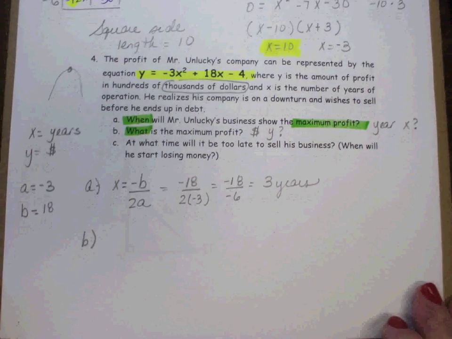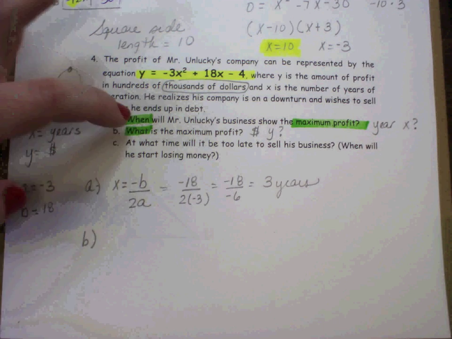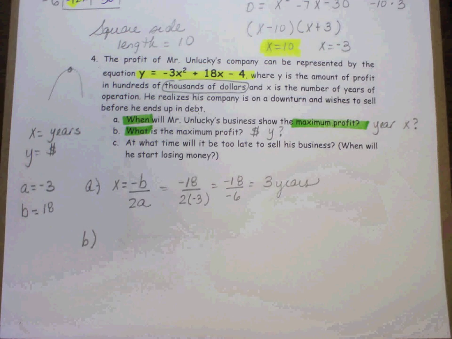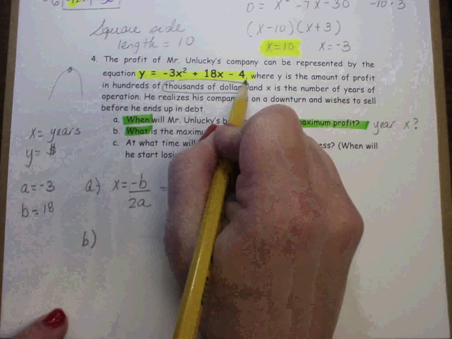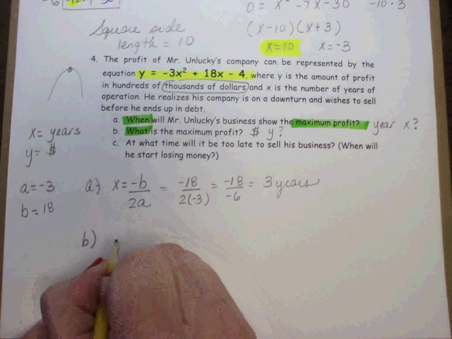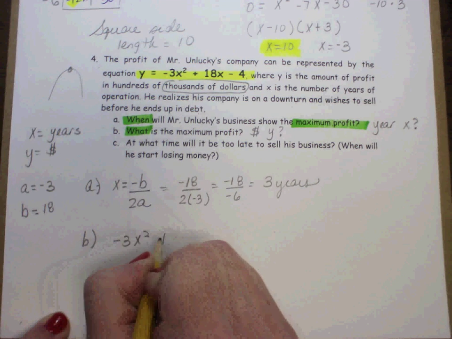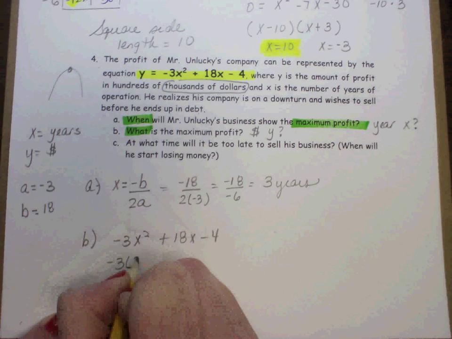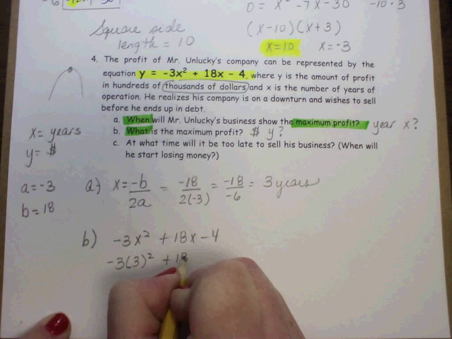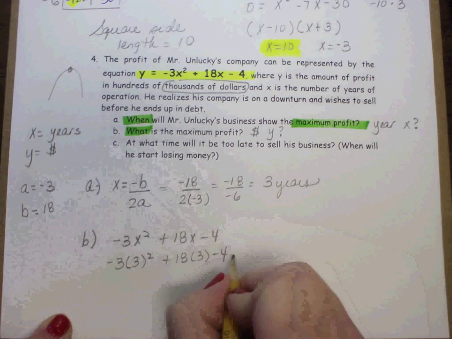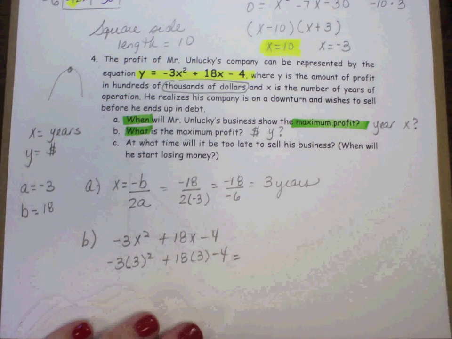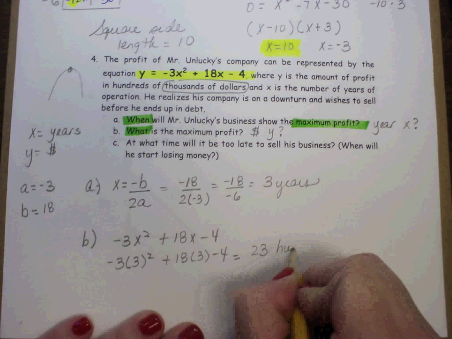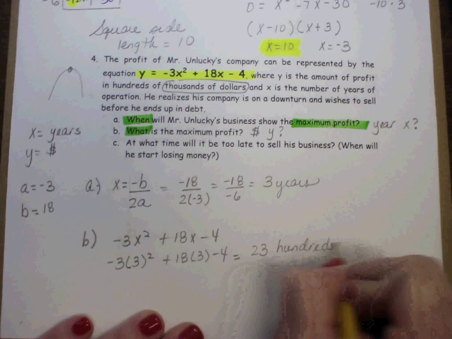All right, what about B? What is the maximum profit? Now that I know that x equals 3 and I want to figure out the maximum profit, I need to go to my original equation and plug in that 3. So negative 3x squared plus 18x minus 4. So that will be negative 3 times 3 squared plus 18 times 3 minus 4. And when you do that, you get 23 thousand.